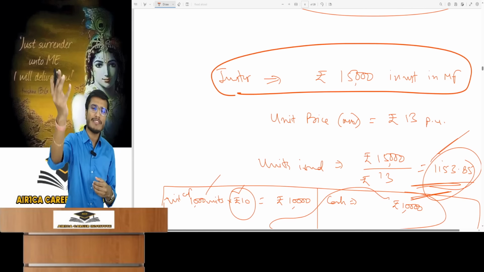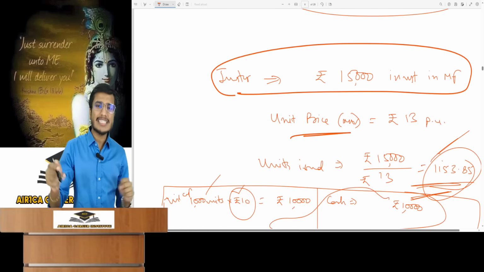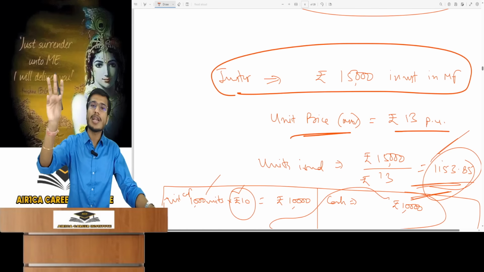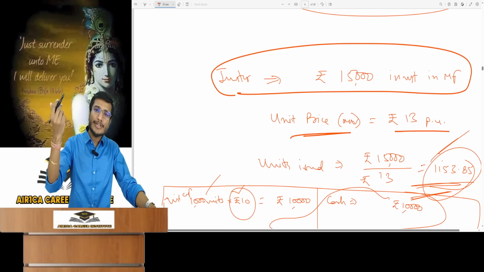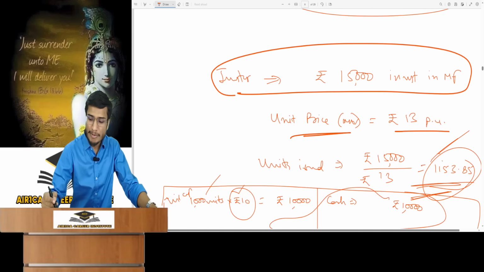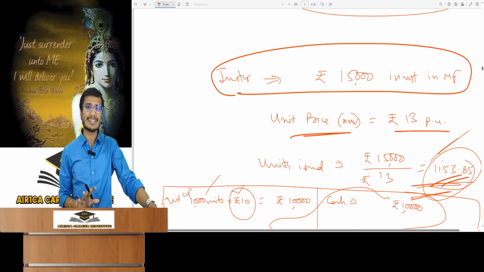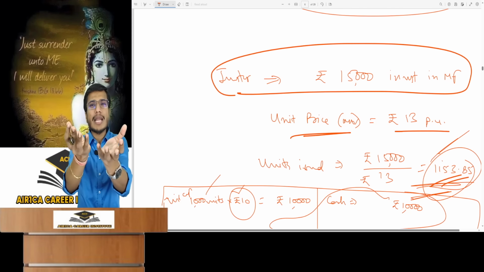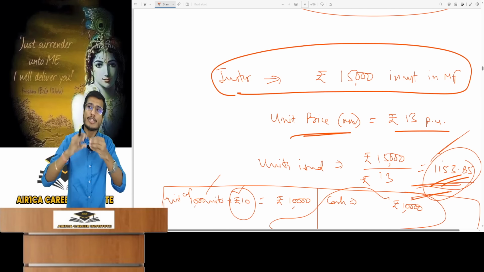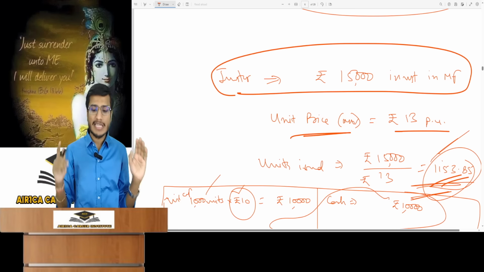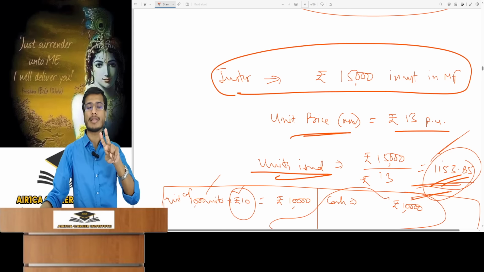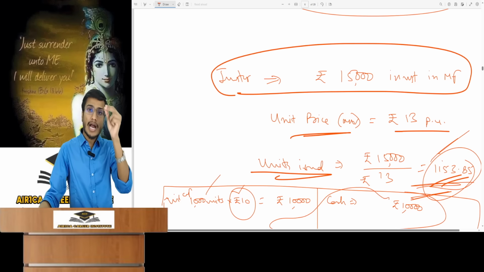I am an investor, I want to invest 15,000. Today the unit's NAV is 13 rupees per unit. In mutual funds, investors invest the total amount. Here this mutual fund then issues units in decimals up to 2 decimal places. Units can indeed be in decimals because ultimately all the pooled money must be distributed among the unit holders, and its decimal nature truly does not matter. So here units can be in decimals, so always take units up to 2 decimal places, unless told otherwise.